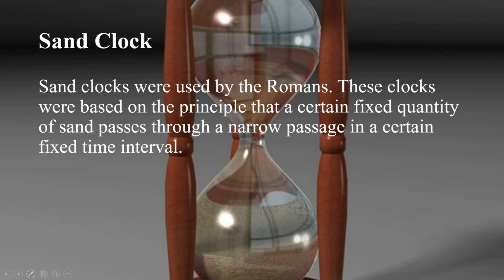The second device to measure time was sand clock. The sand clock was used by the Romans, and these clocks were based on the principle that a certain fixed quantity of sand passes through a narrow passage in a certain fixed time interval. The sand clock or hour clock is used to measure time. It comprises two glass bulbs connected by a narrow neck that allows a measured amount of sand to flow from the upper bulb to the lower one.